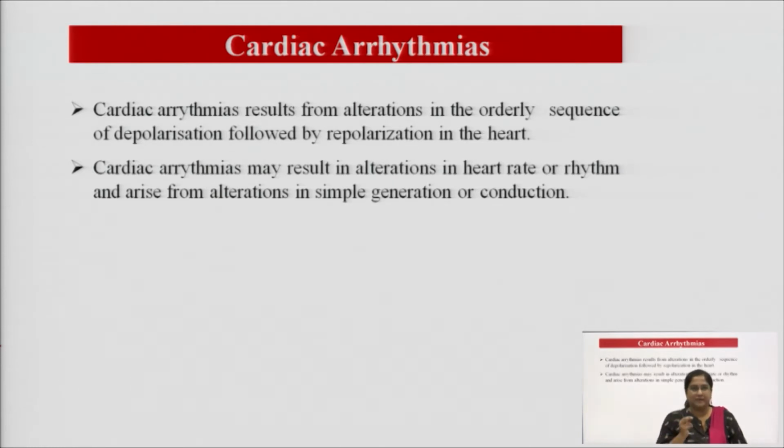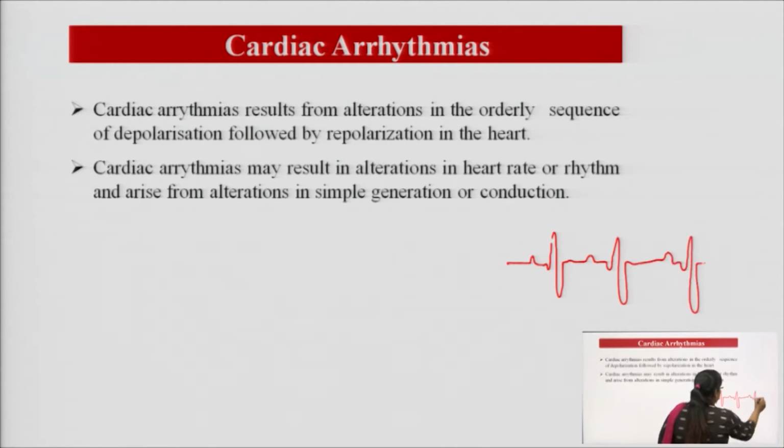What is fibrillation? If there is an equal interval between the peaks of the heartbeat, then it is a normal heartbeat.